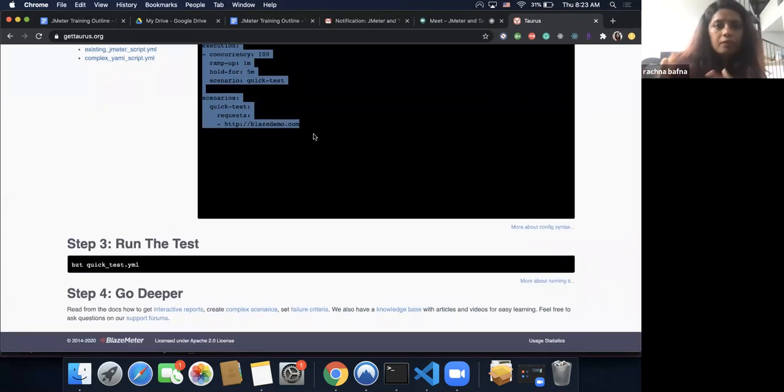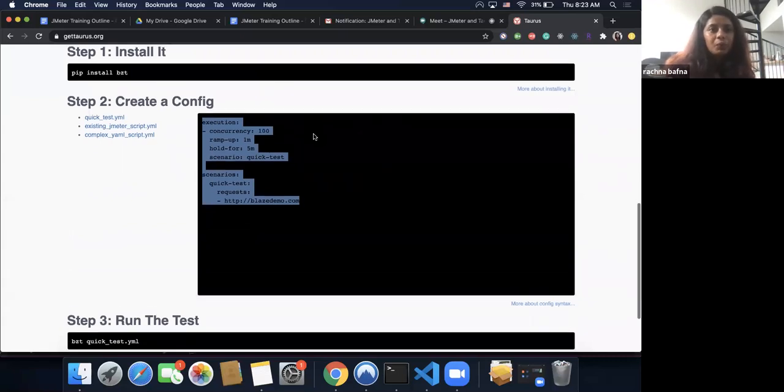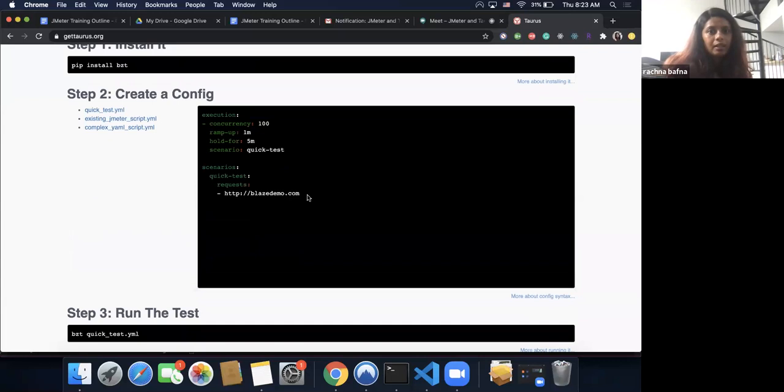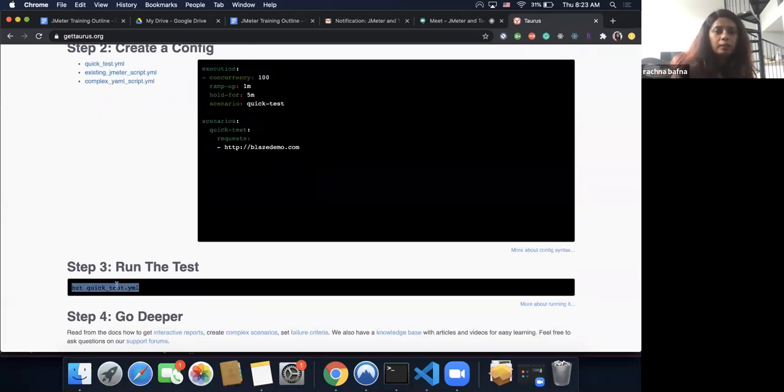But if you don't have JMeter right away, or if you're struggling with BZT still, just follow these 3 steps. There's not much to do here. First, install BZT, then copy these lines of text into any plain text file and save it with a .yaml extension. If you open Notepad or Notepad++, it might have added another extension to it, so check your file's extension and then run this particular command. Those are the 3 things.